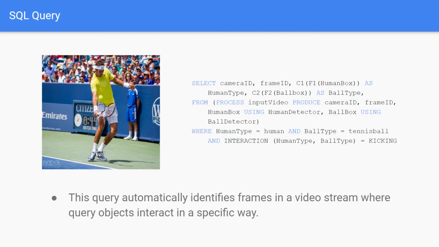For the interaction of the left picture, the corresponding query in SQL is shown on the right, where two classifiers, C1 and C2, are employed to detect the human and tennis ball, using features F1 and F2, extracted from the frame, and checking whether the objects are related via a kicking interaction.